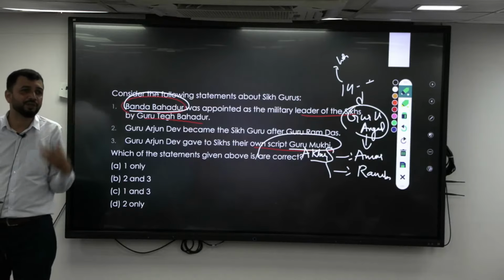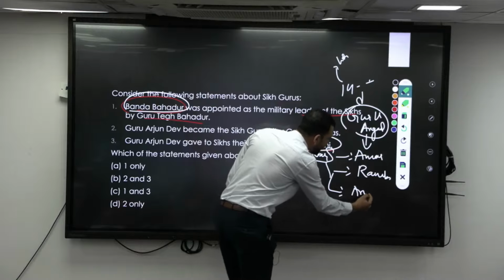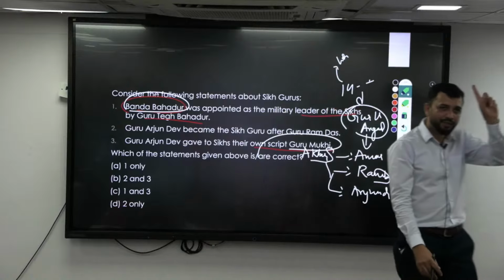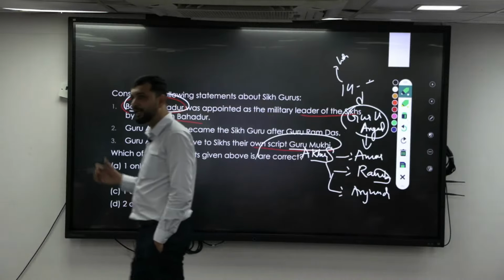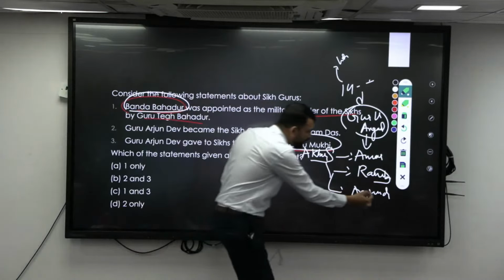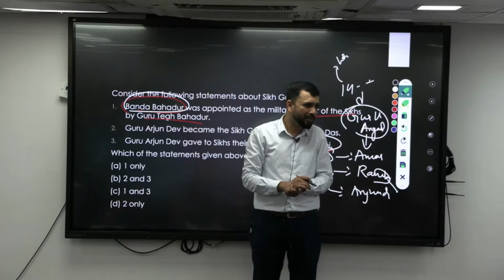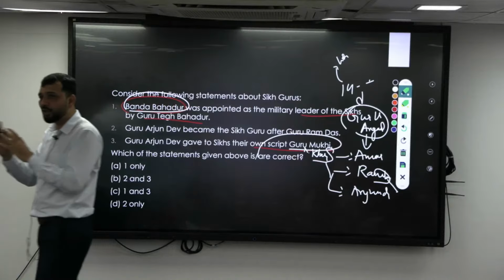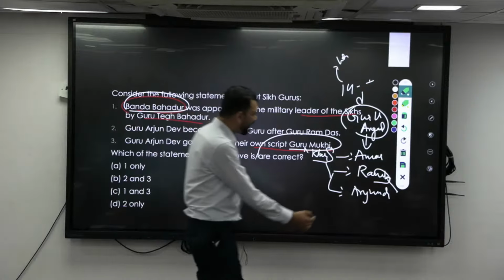Then comes the fifth Sikh Guru, Arjun Dev, a very famous personality that you should know. Ramdas you should know, Amar Das is okay, but first, second, fourth and fifth you should know. Now, what is Arjun Dev famous for? Amritsar already existed, but there was no temple for the Sikh people to go to. So he built the Golden Temple, Harmandir Sahib, in Amritsar. His father built the city, the son built the temple there. That is why he is very famous.